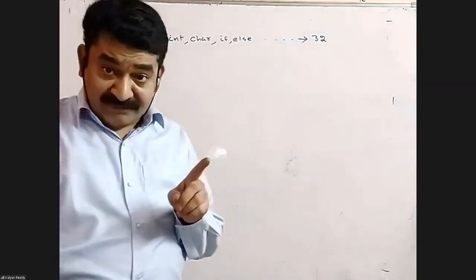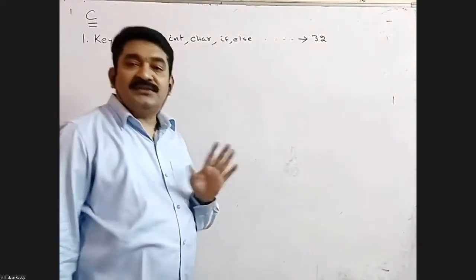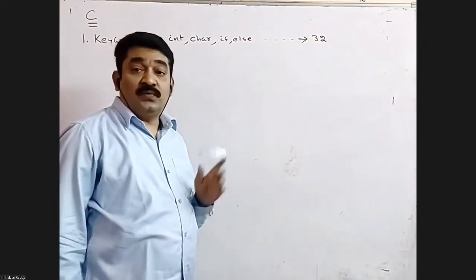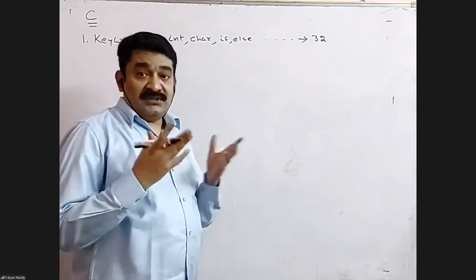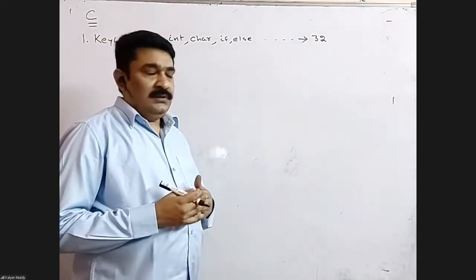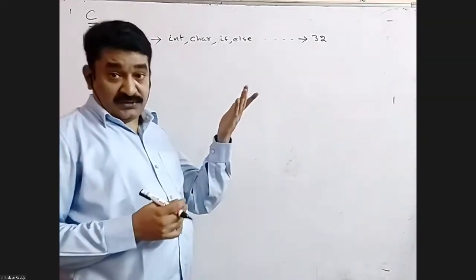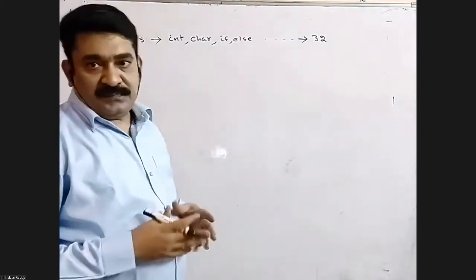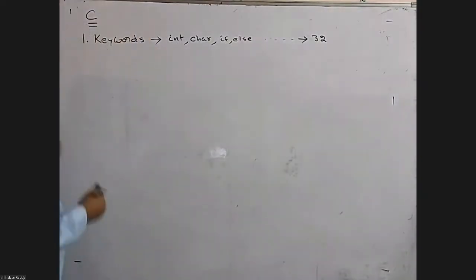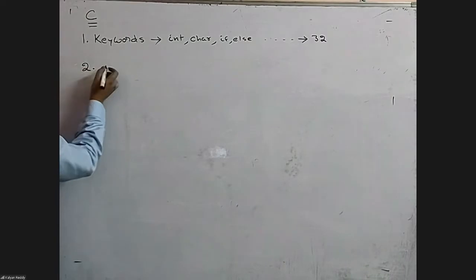See, learning English as a human language is not that easy or simple. We need to learn thousands of words by heart. In human language there are thousands of words; here we have only 32. The next concept is operators.